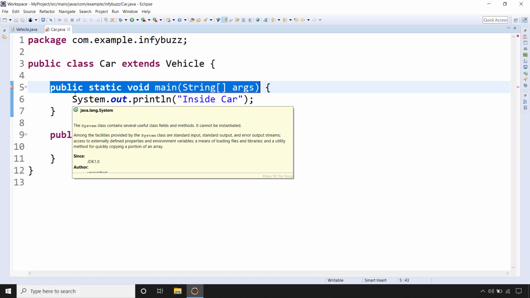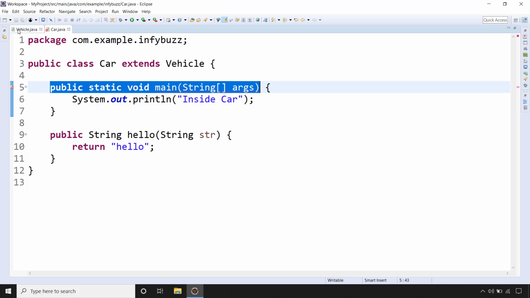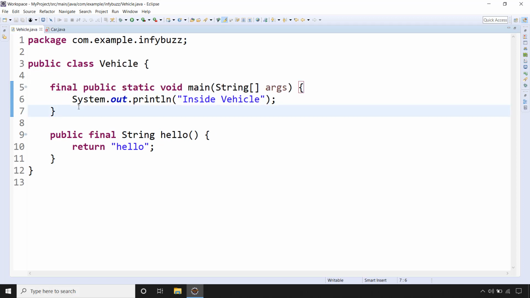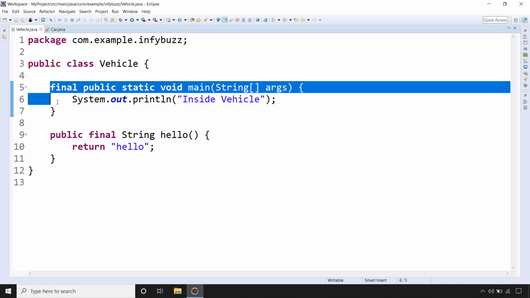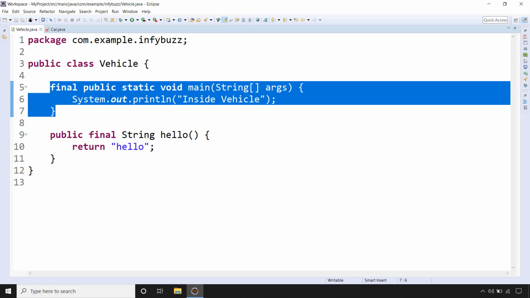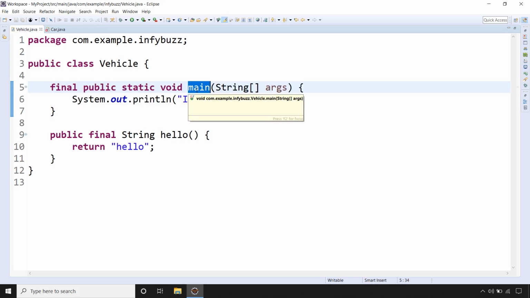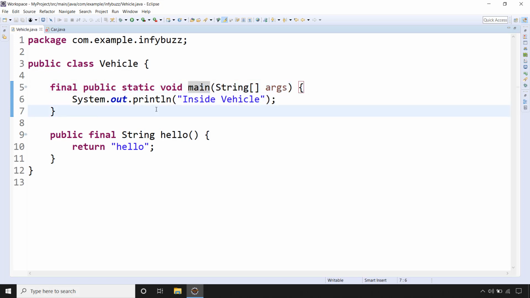That's the concept of Java. And final keyword is used to prevent the method overriding. And basically here we are preventing this method overriding for main method. So this is the complete answer that we can have the main method as final, but then the child classes cannot have their own main methods. So this kind of question you might face in the interview for Java developer profile.